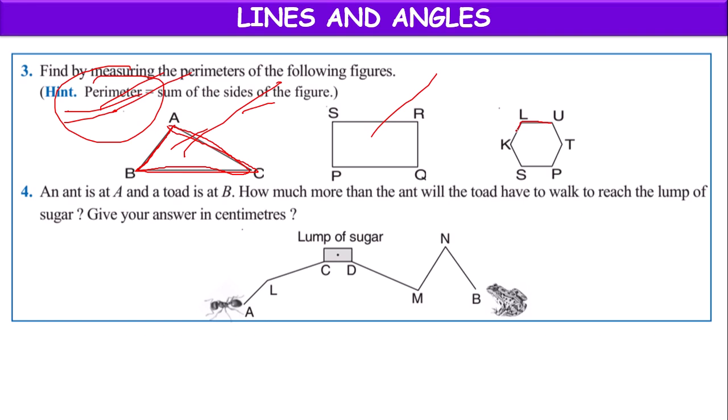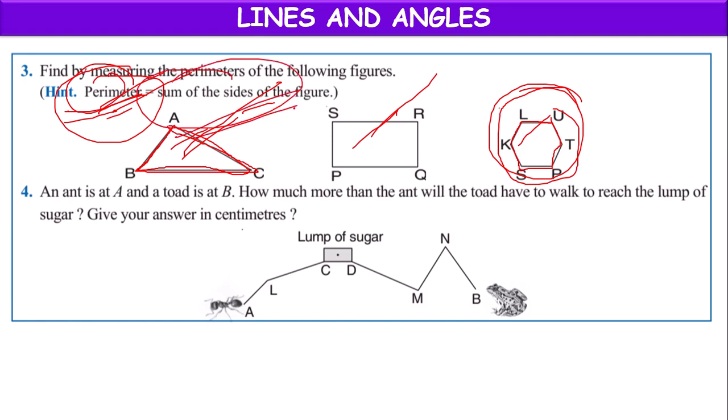It has 1, 2, 3, 4, 5, 6 sides. Hexagon. For a triangle, quadrilateral, hexagon, by finding the individual sides' lengths, you have to find out the perimeter. Perimeter means sum of all sides.